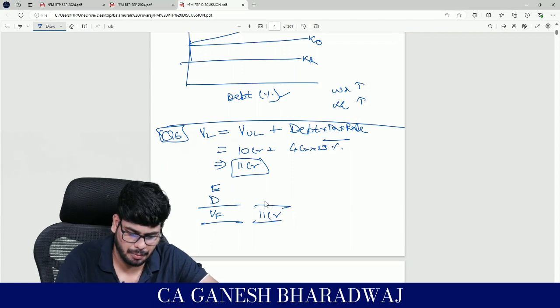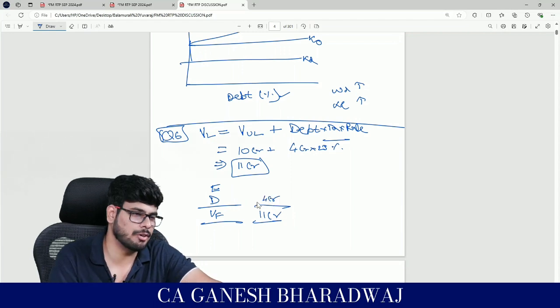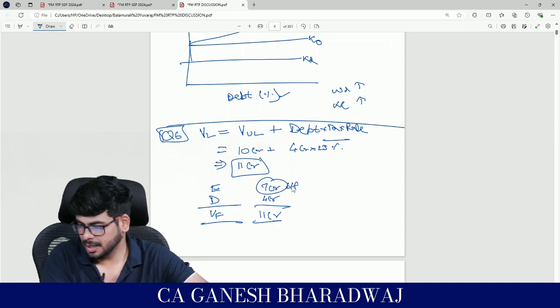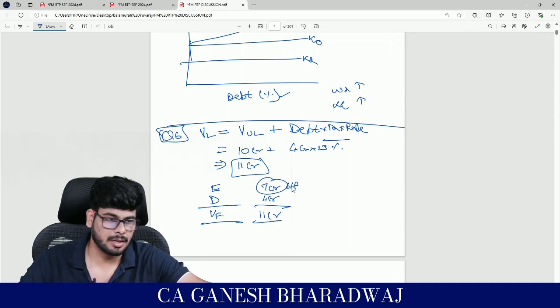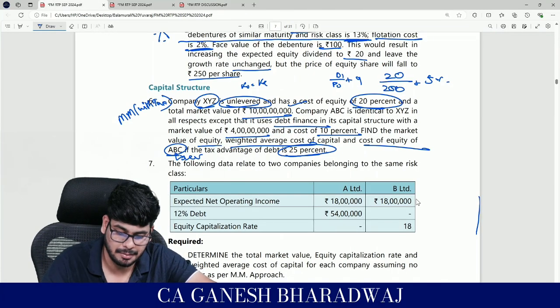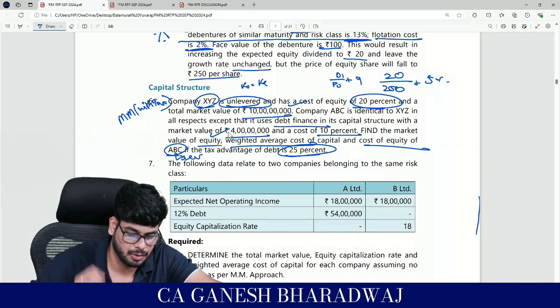Debt they have given us how much? 4 crore. How much is the value of equity? 7 crores. This is the balancing figure. Guys, getting it or not? Right? Fine. So with this, the first component of the question is answered. Find the market value of equity: 7 crores.